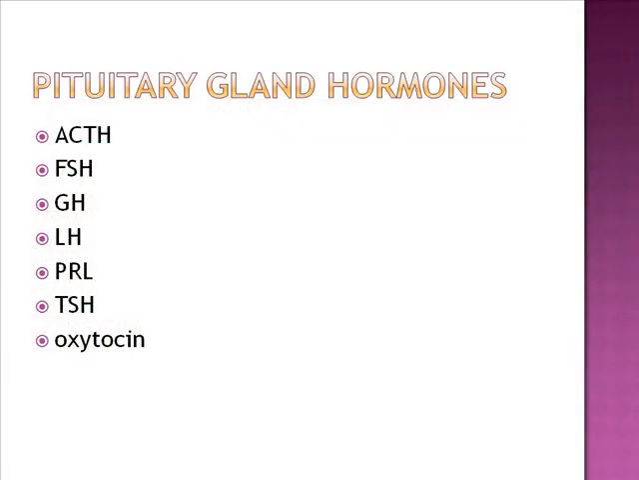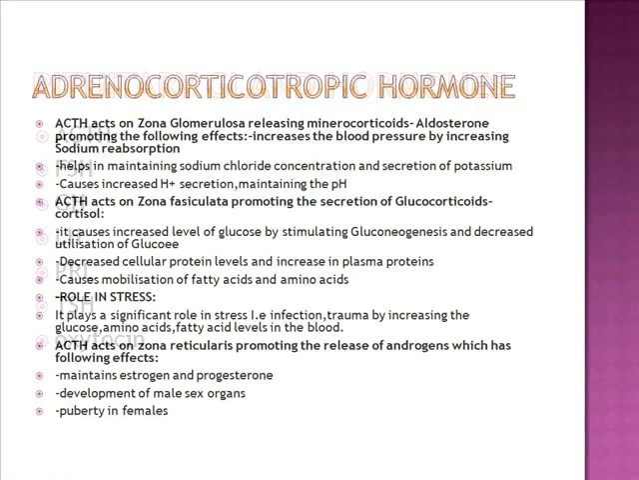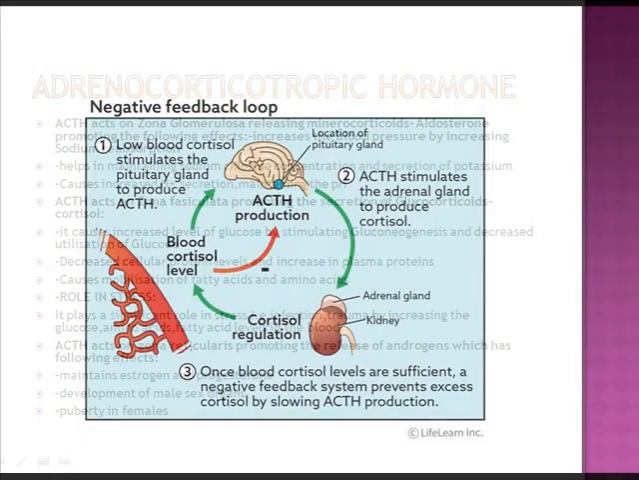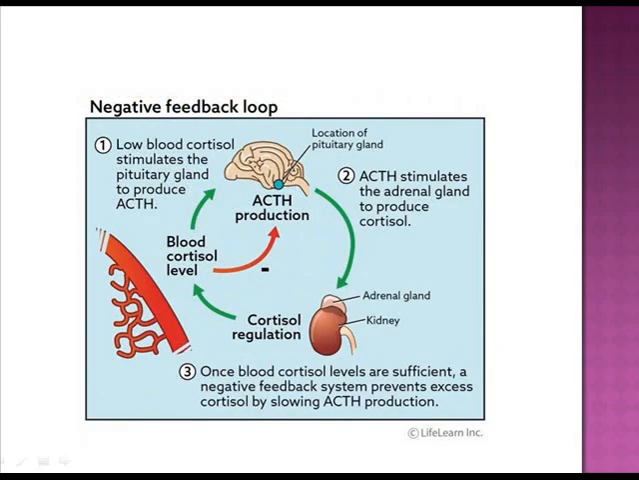The pituitary gland hormones include ACTH, FSH, GH, LH, PRL, TSH, and oxytocin. ACTH acts on the zona glomerulosa, releasing the mineralocorticoid aldosterone, promoting the following effects: increasing the blood pressure by increasing sodium reabsorption. ACTH acts on the zona fasciculata, promoting the secretion of glucocorticoids, cortisol. ACTH acts on the zona reticularis, promoting the release of androgens. This graph explains the functioning of ACTH.